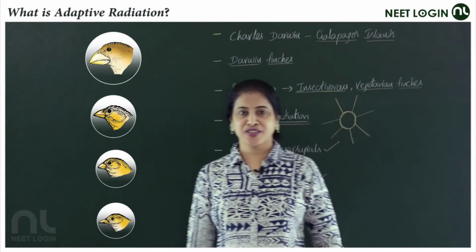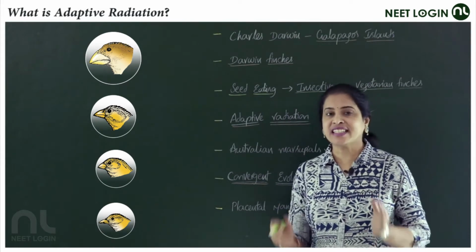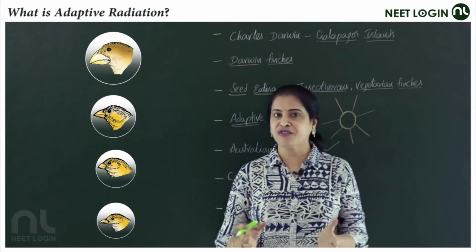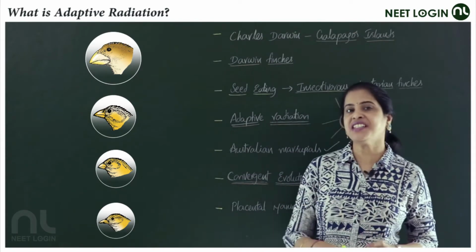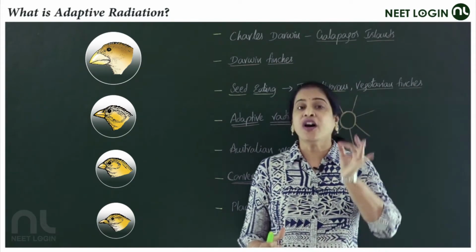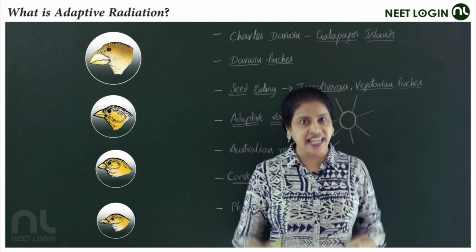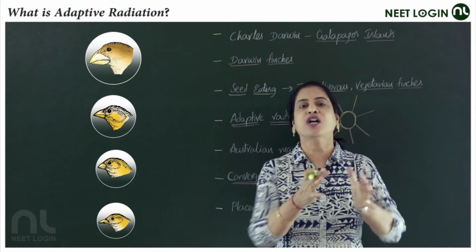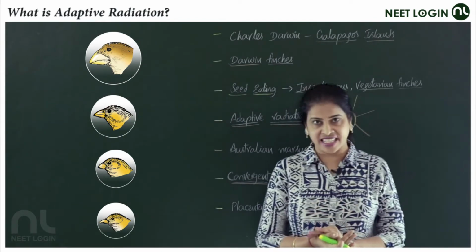Adaptive radiation. What is this adaptive radiation? You know well the Charles Darwin who went on a voyage for 5 years on a survey ship by name HMS Beagle. On his voyage he visited to explore the flora and fauna of different islands. In these 5 years, he visited the Galapagos Islands, which are just 1000 kilometers from South America. These are a group of islands in the Pacific Ocean, guys.